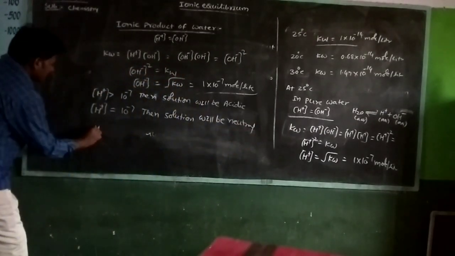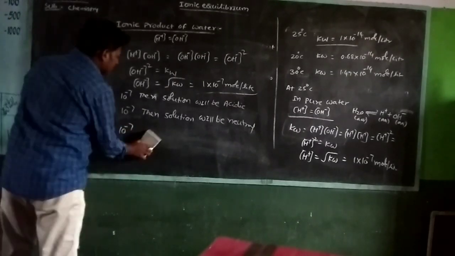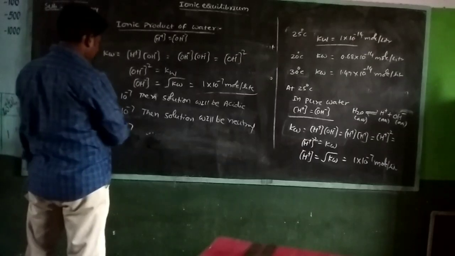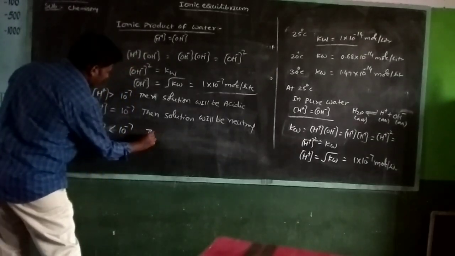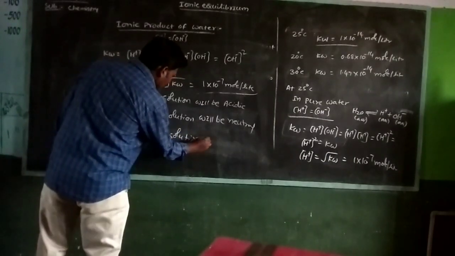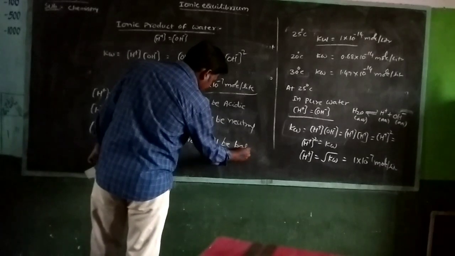If H plus concentration is less than 10 power minus 7, then the solution will be basic.